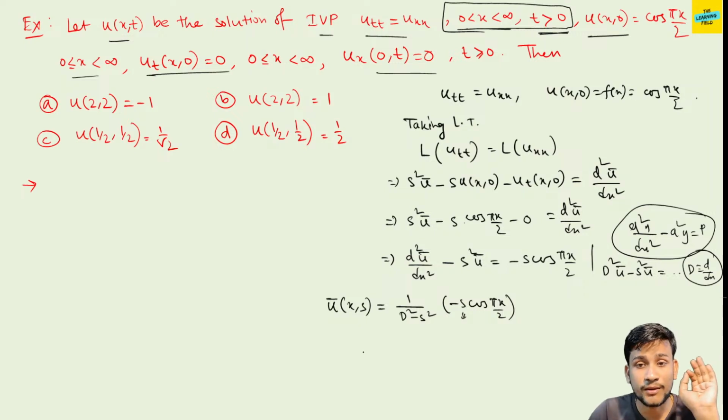You should be very careful when you apply the Laplace transform: you are taking the Laplace transform in the variable t, but solving the differential equation for the variable x.